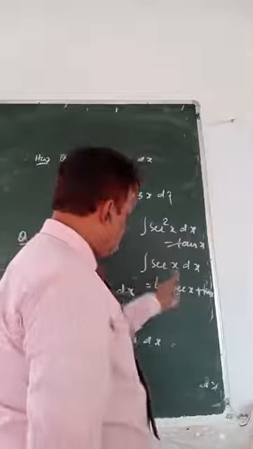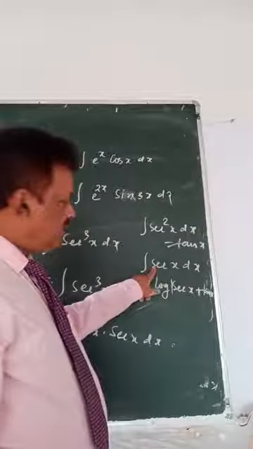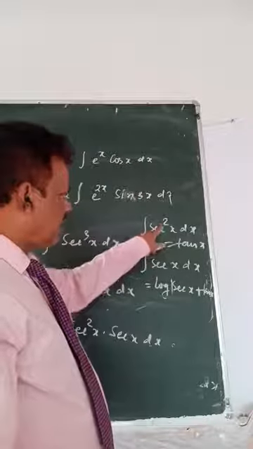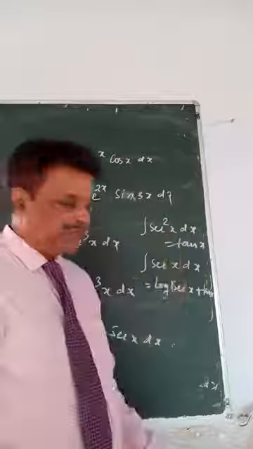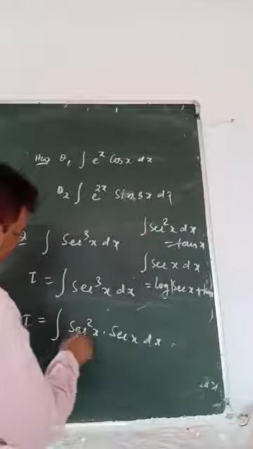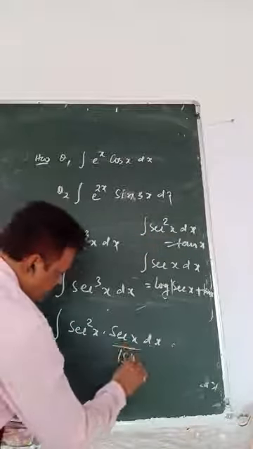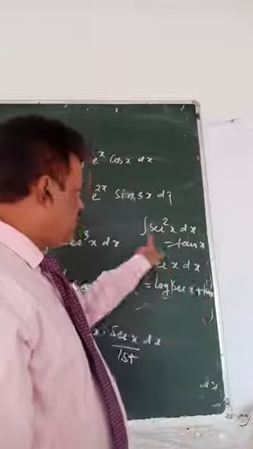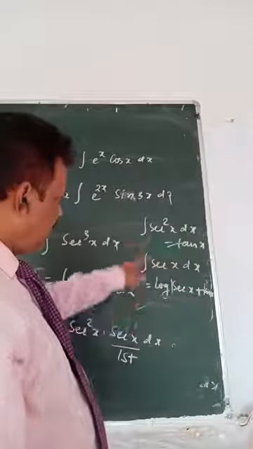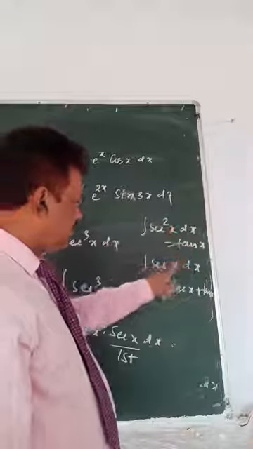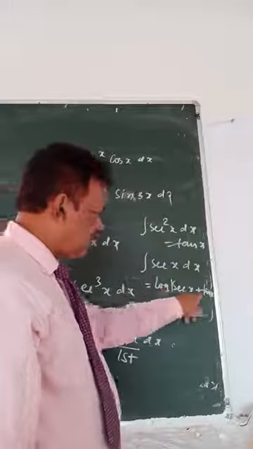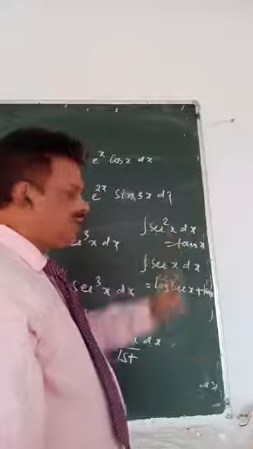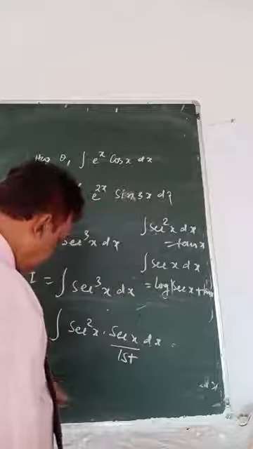So if you take sec x as second function, when you integrate, this will be a complicated form. When you take sec square as second function, integration is tan x, a simple form. So from here we decide this is our second and this is your first. Whose integration is simpler, that will be your second function. That is why we will take sec square x as second function, so sec x is first function.